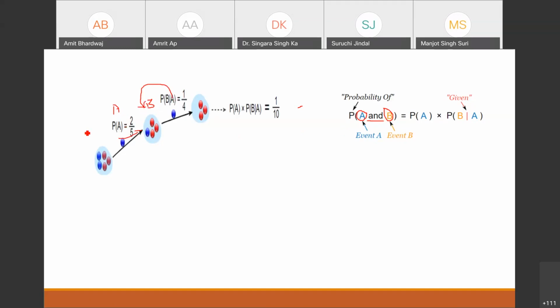Because to find out the probability of the second event, we have to follow this path only. So this probability is the conditional probability, because we want the probability of event B when event A has already happened.